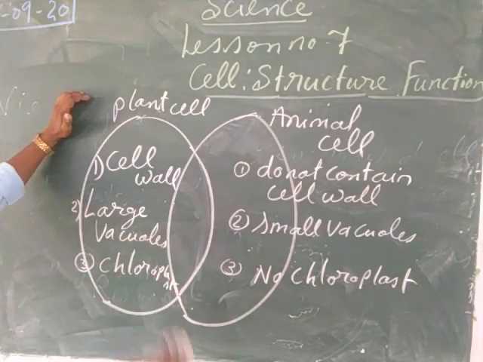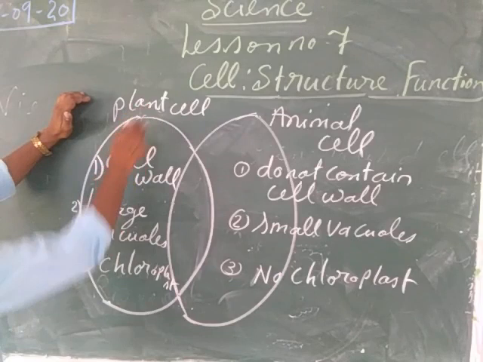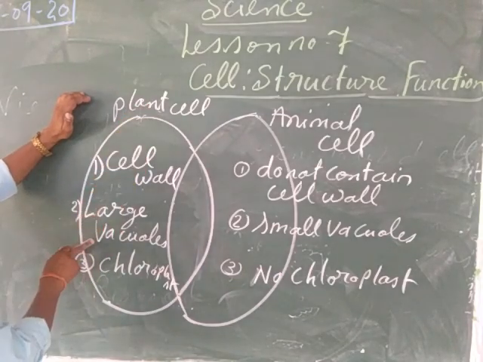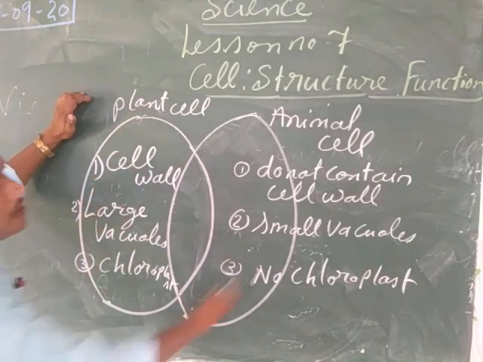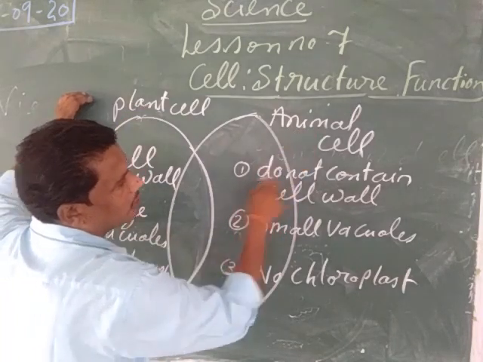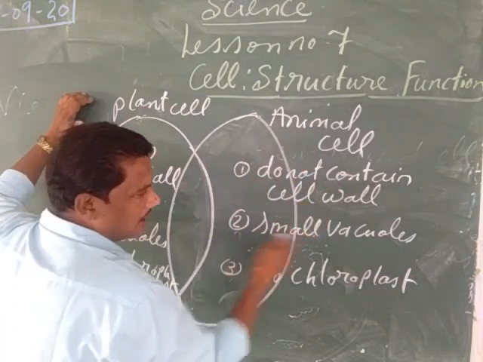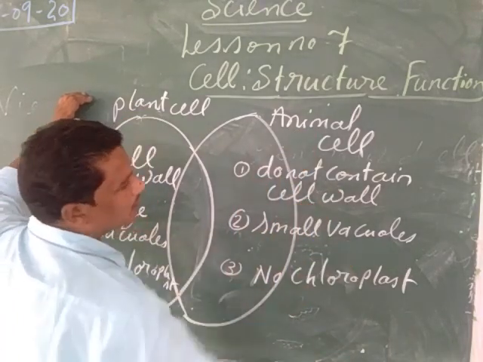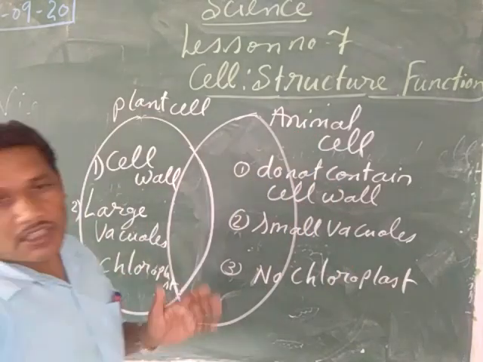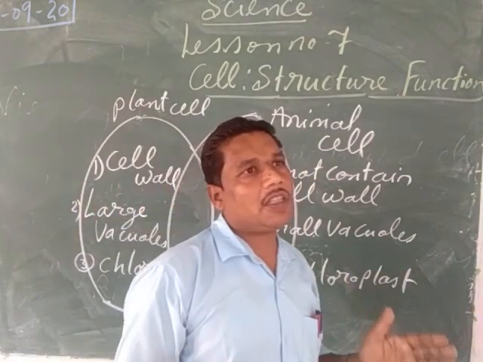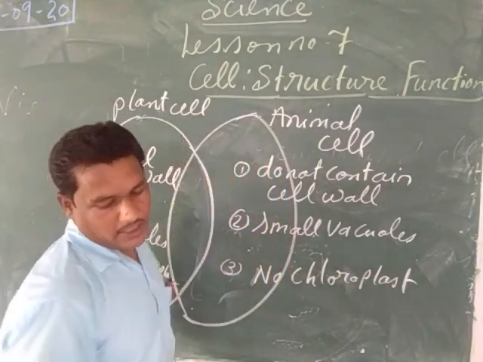So suppose we are going to see the plant cell and animal cell, how both of them are different to a certain extent. So the plant cell contains the cell wall, it contains the large vacuoles, it contains the chloroplast. Whereas the animal cell does not contain the cell wall, it contains the small vacuoles, it does not contain the chloroplast. But what are the structures, what are the basic structures which are present both in the plant and the animal cell?